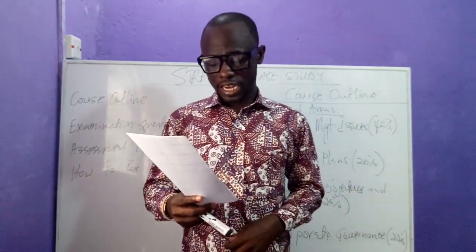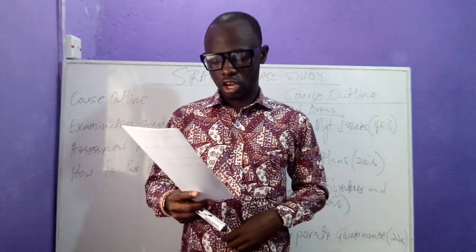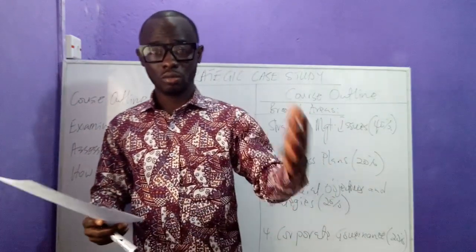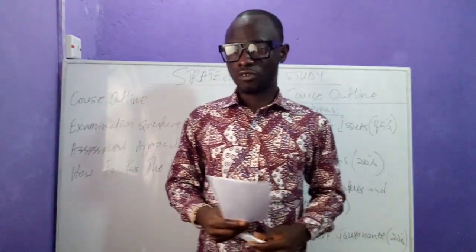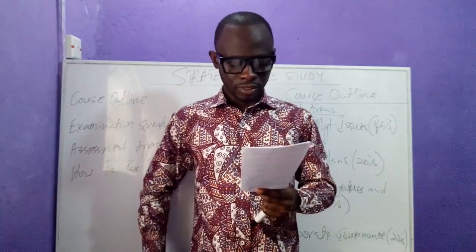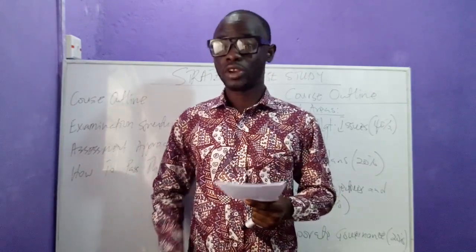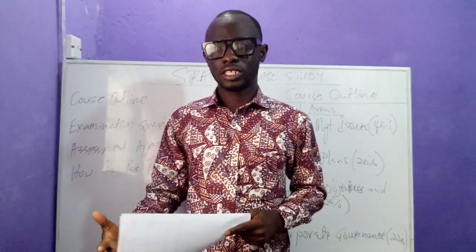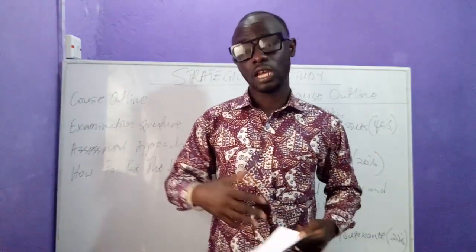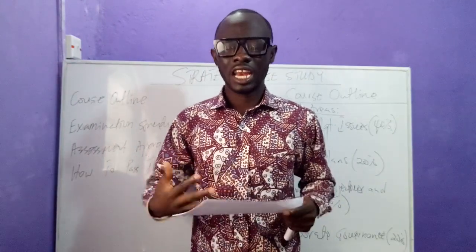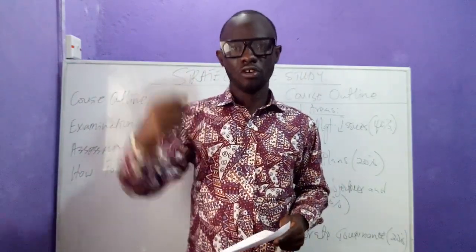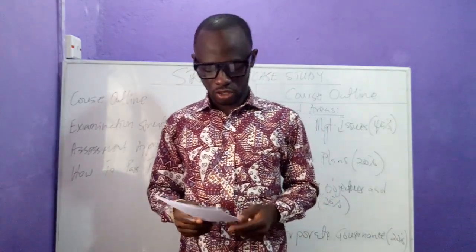Then we're going to be looking at the Organization for Economic Cooperation and Development principles of good corporate governance. So we're going to be looking at the OECD principles of governance. We'll be discussing that. Then processes of improving good corporate governance. So if a company has good corporate governance in place, what are the processes involved in even improving it and making it better? Because there is nothing like the best. You can always improve upon what you think you are doing.